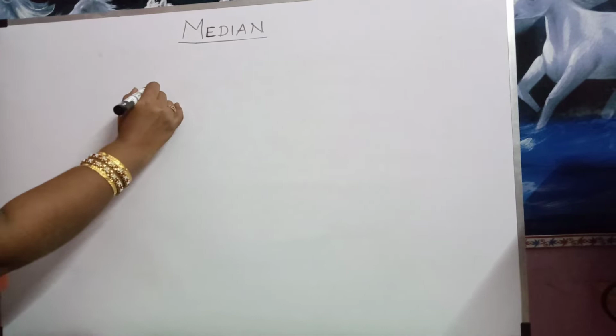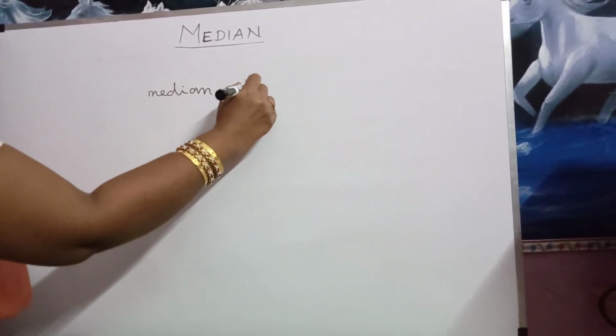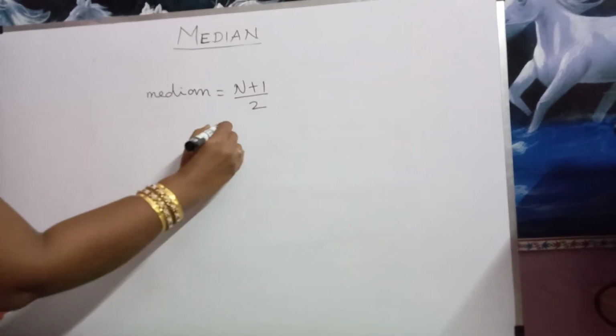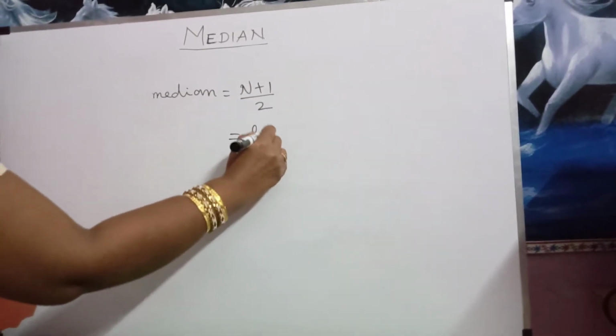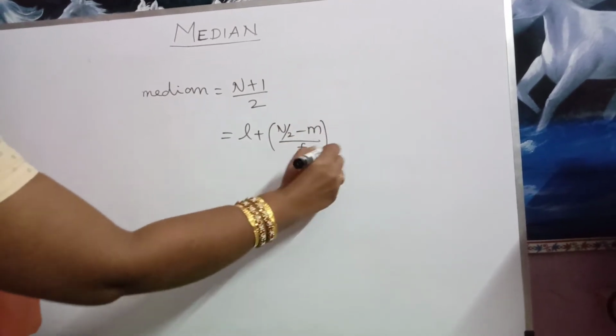Median for discrete data is equal to (n plus 1) by 2. Median for continuous data is equal to L plus (n by 2 minus m) by f into c.